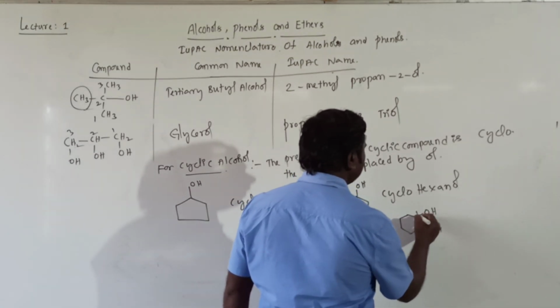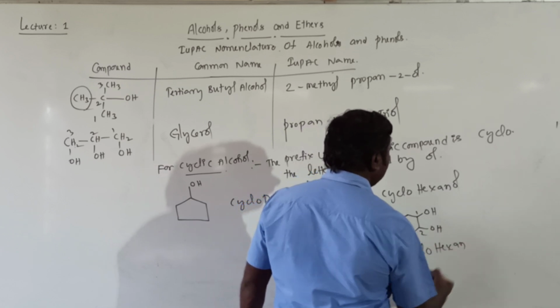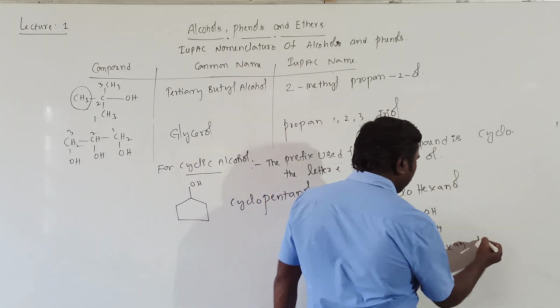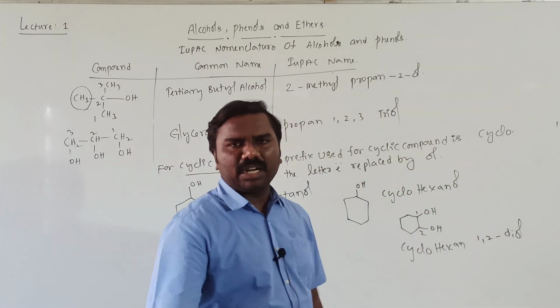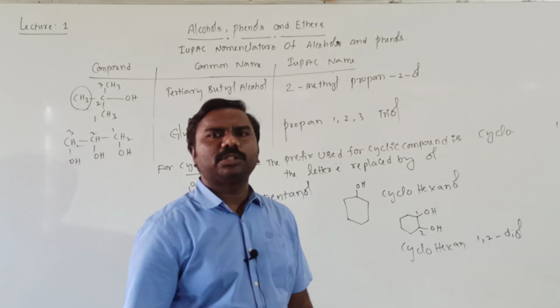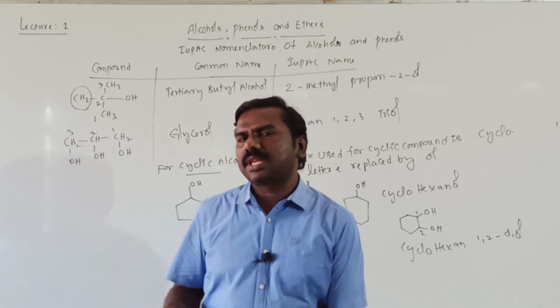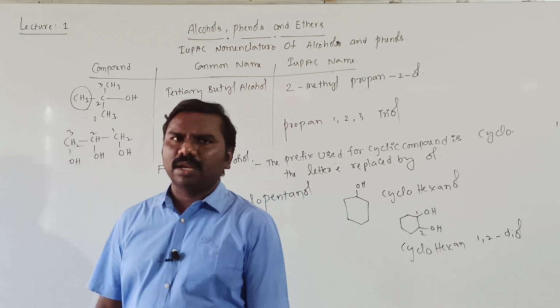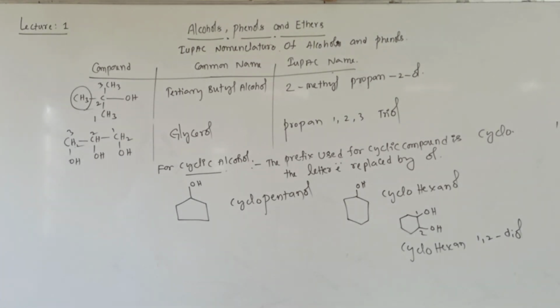Now give numbering, students. 1 2, it is cyclohexane, correct. 1,2-diol. First position, second position occupied by 2 OH groups, that's why diol. Like that you can write cyclobutanol, cyclopentanol, cyclopropanol, cyclooctanol, heptanol, many more.